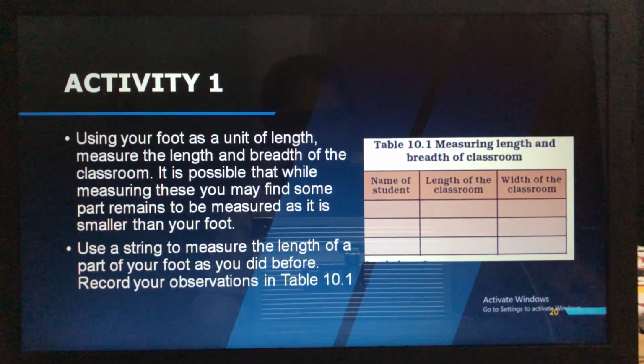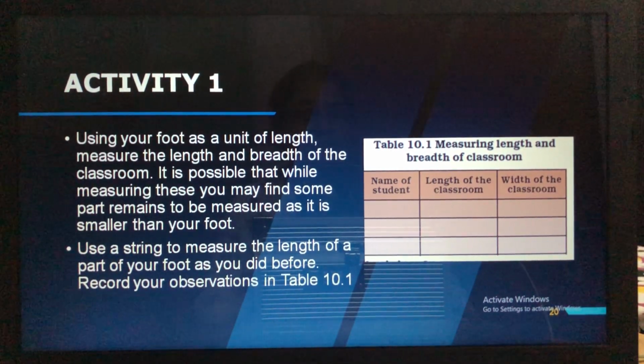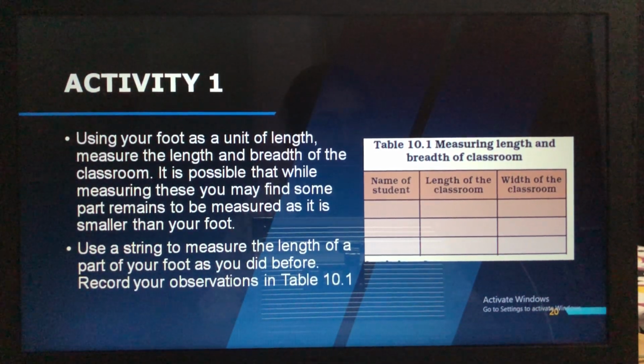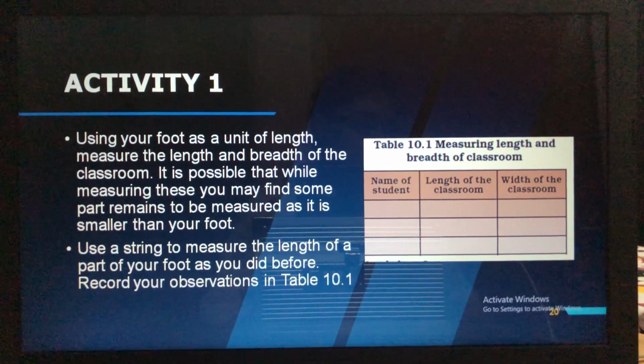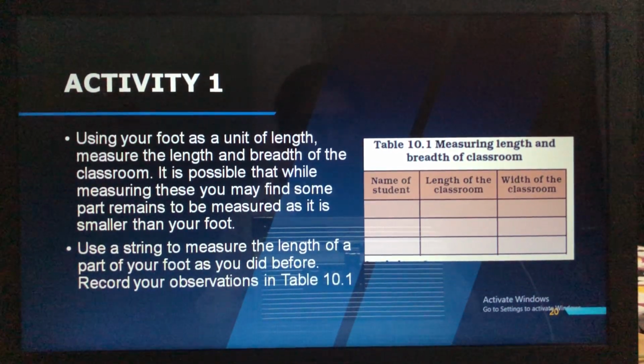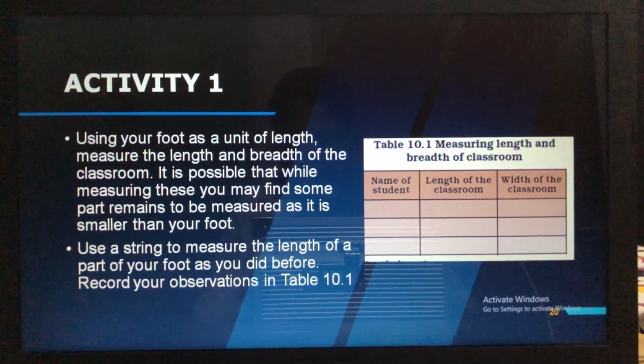Then width of the classroom. Then you have to count with the footsteps, and if something is remaining where your foot is not able to measure it, there you have to use the string. Now this is one of the students' length of the classroom and the width of the classroom.